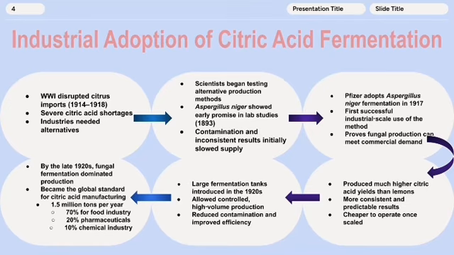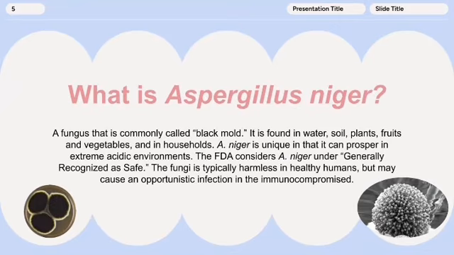So what is Aspergillus niger? It is a fungus that is commonly called black mold. It is found in water, soil, plants, fruit and vegetables, and in households. A. niger is unique in that it can prosper in extremely acidic environments. The FDA considers A. niger under generally recognized as safe. The fungi is typically harmless in healthy humans, but may cause an opportunistic infection in the immunocompromised.